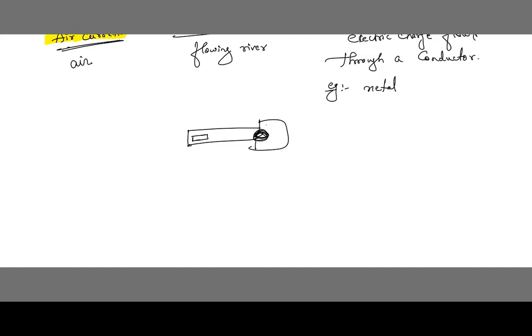Now in a torch we have placed a battery. We connect this terminal and this terminal to the two ends of this bulb. The bulb also has 2 ends, right? So this point and this point are connected. Outside there will be one switch, on and off. Actually that switch works in this way.